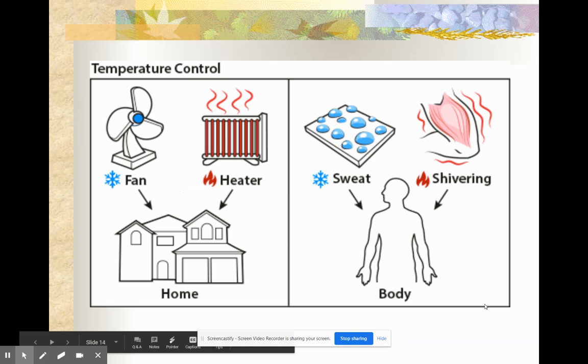So here's an example: temperature control. In your home, if you try to keep your home cool, you turn on a fan or the air conditioning. In the winter, you turn on your heater. It keeps you warm. Your body does that naturally. In order to cool you off, you sweat. And in order to warm you up, you shiver if you're cold.